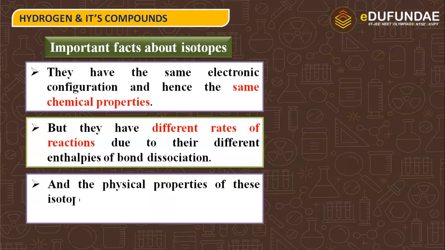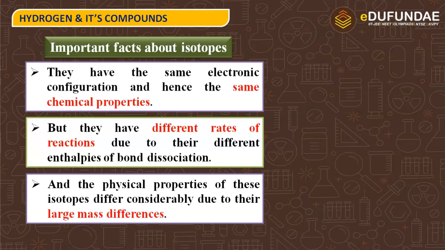Next, physical properties of these isotopes differ considerably due to their large mass differences. Yes, the atomic mass of isotopes is different from each other, and physical properties are the ones which depend upon the mass, that is the atomic mass of the elements. So if the atomic mass is different, that means their physical properties will also be different.